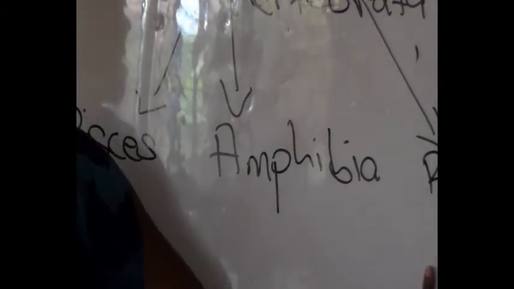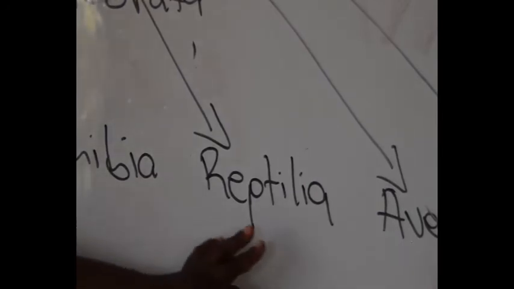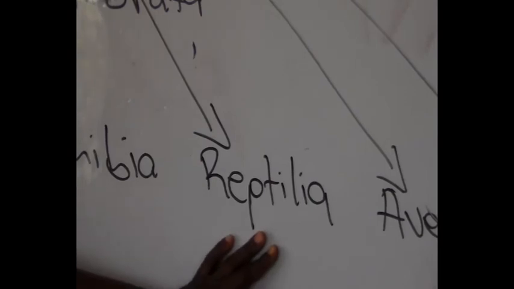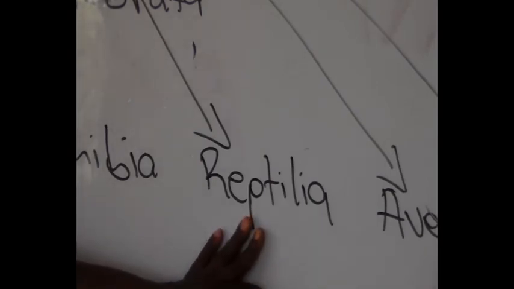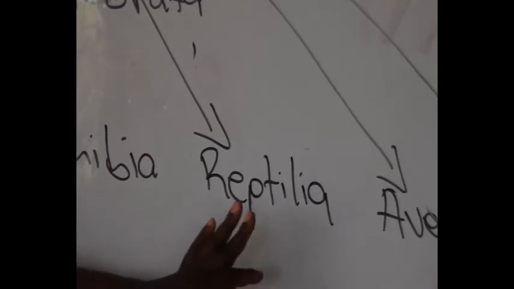Then the reptilia. The reptilia have tough scales that cover their body, that cover their skin, very tough. This helps to conserve water. Example of reptilia, we have gecko, lizards, crocodiles, alligator. They are all under reptilia.